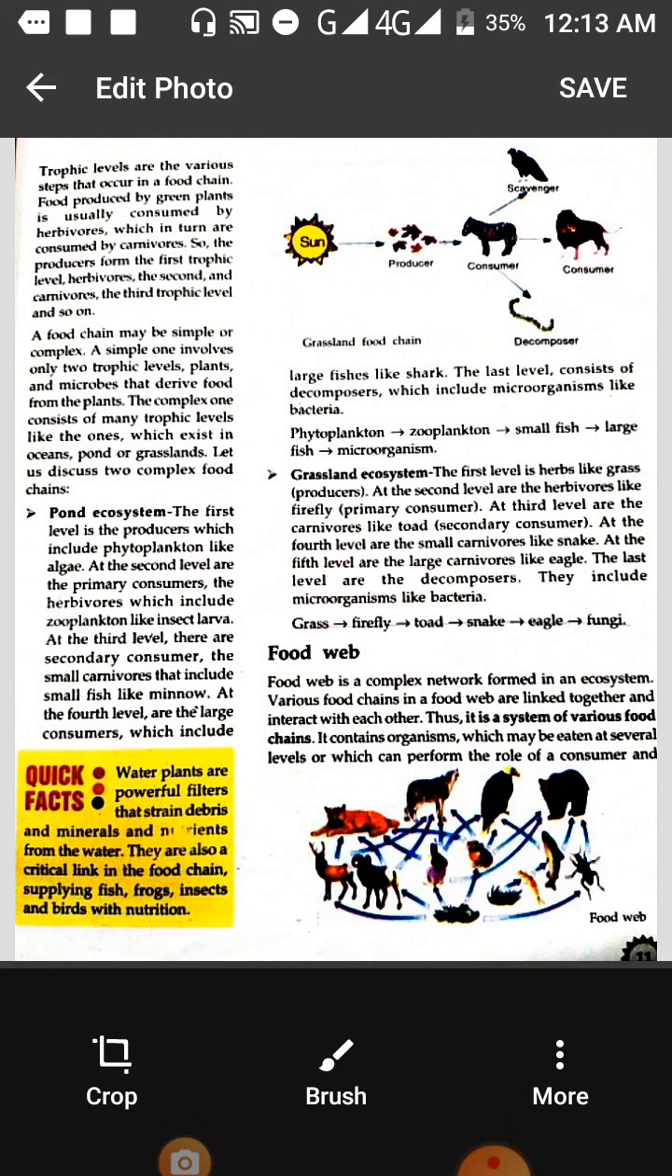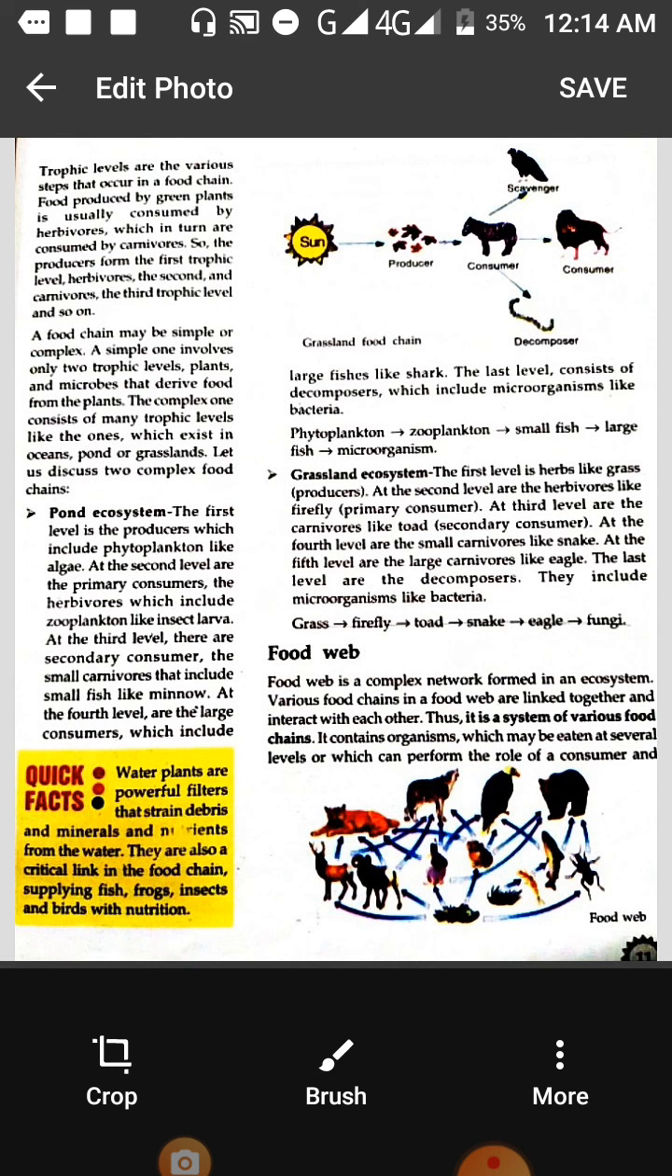At the second level are the primary consumers, that means those who eat them, which are called the zooplanktons. Phyto refers to the organisms which prepare the food. Zoo means animals, so those animals, the insects, eat the phytoplanktons. Then there are secondary consumers, that is the small carnivores, which include small fish. So these are different ecosystems which are in the ponds.